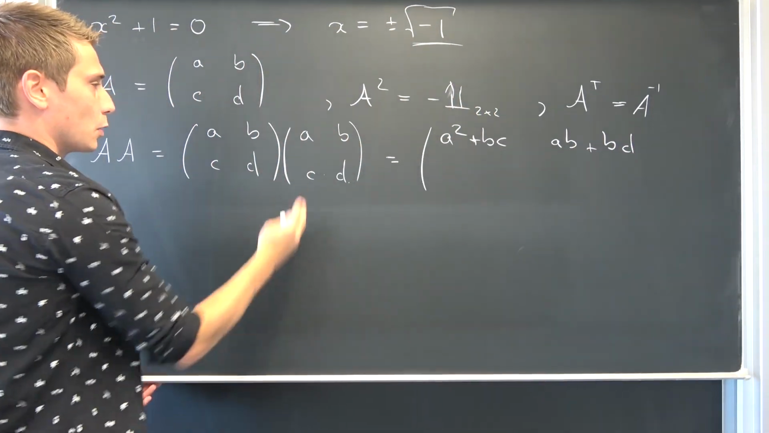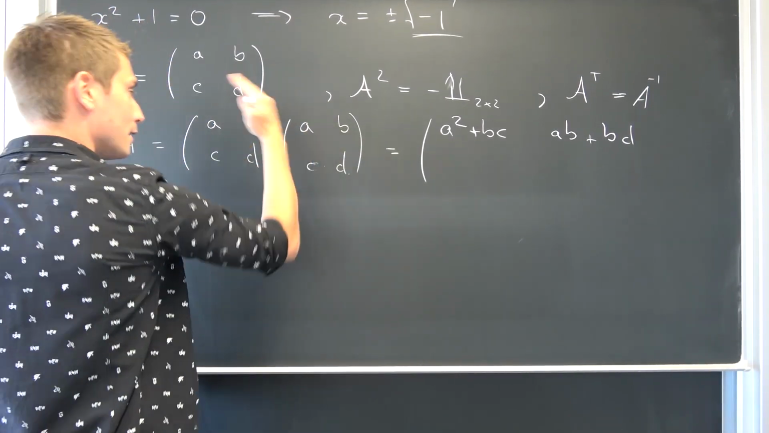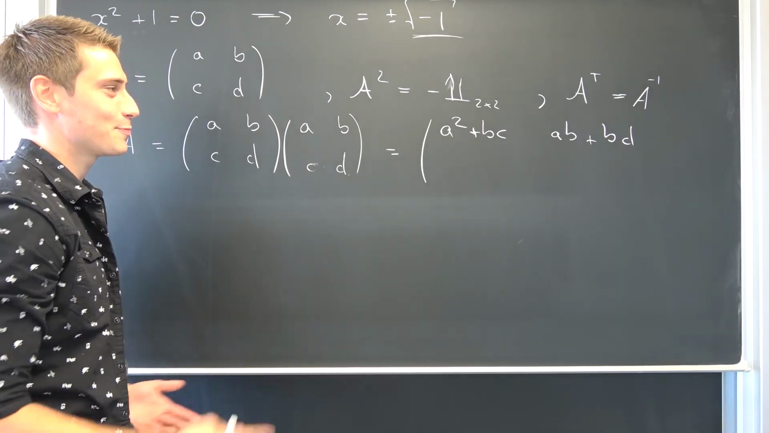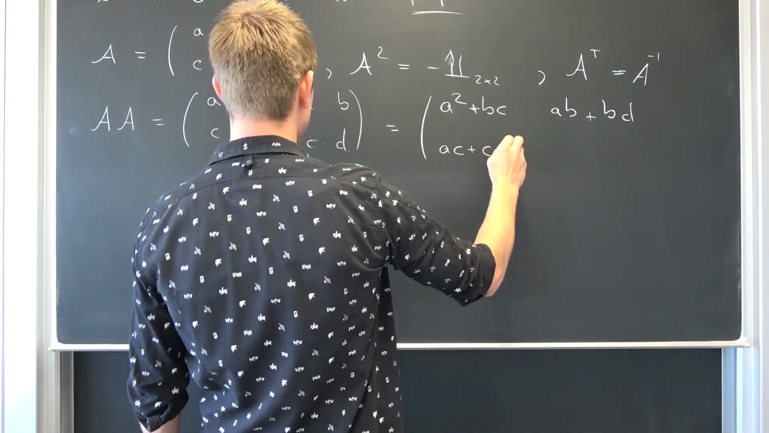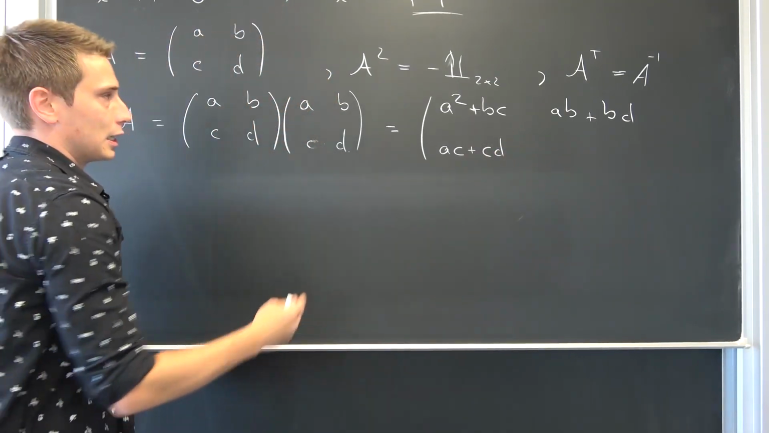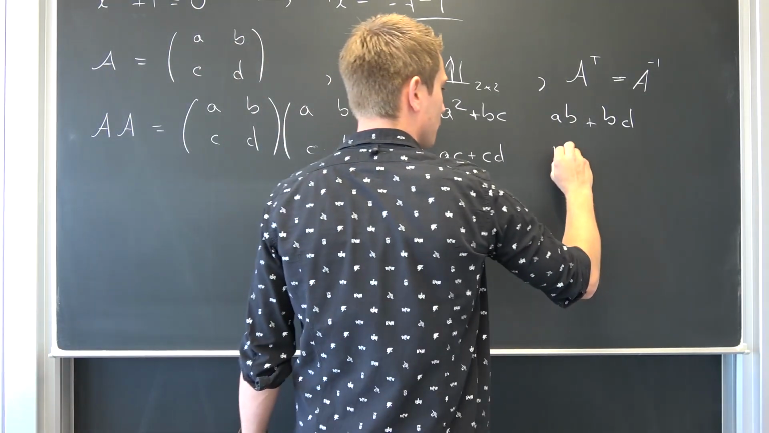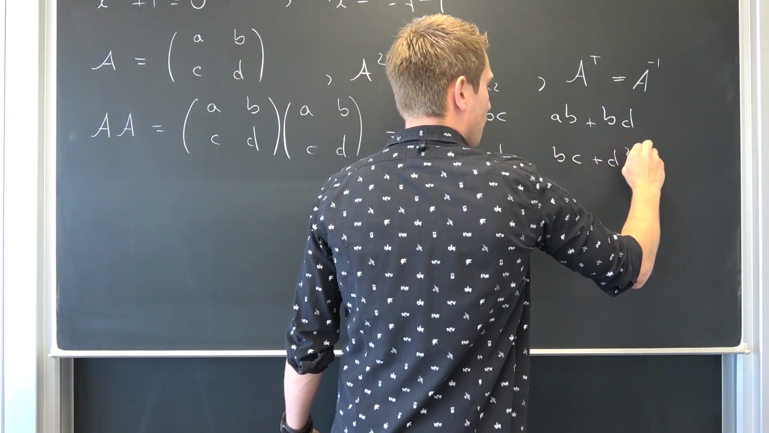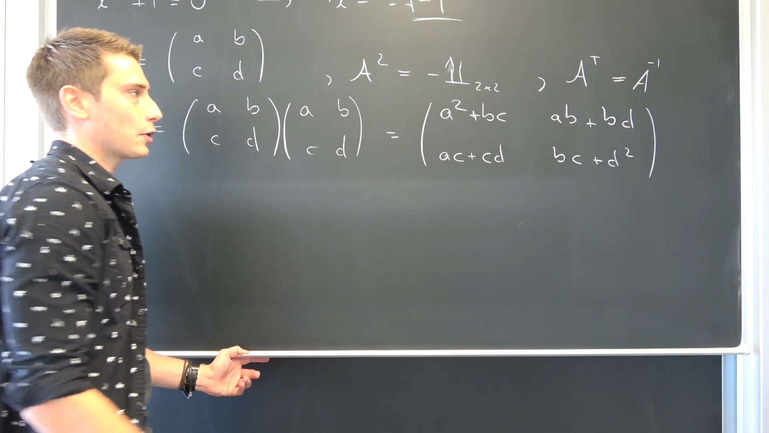Let us move on, next one. Now we are going to take this column right here and put it onto the second row, okay? Just like this, okay? It's nice and spastic, it's so much fun. Now we are going to have AC plus C times D. And for the last one, BC plus D squared. Okay, this doesn't look too bad at the moment, okay?